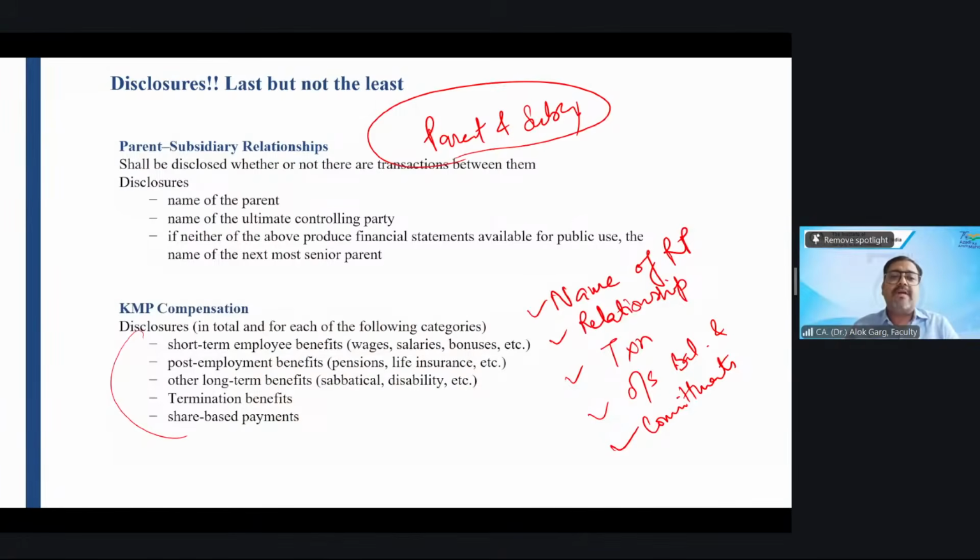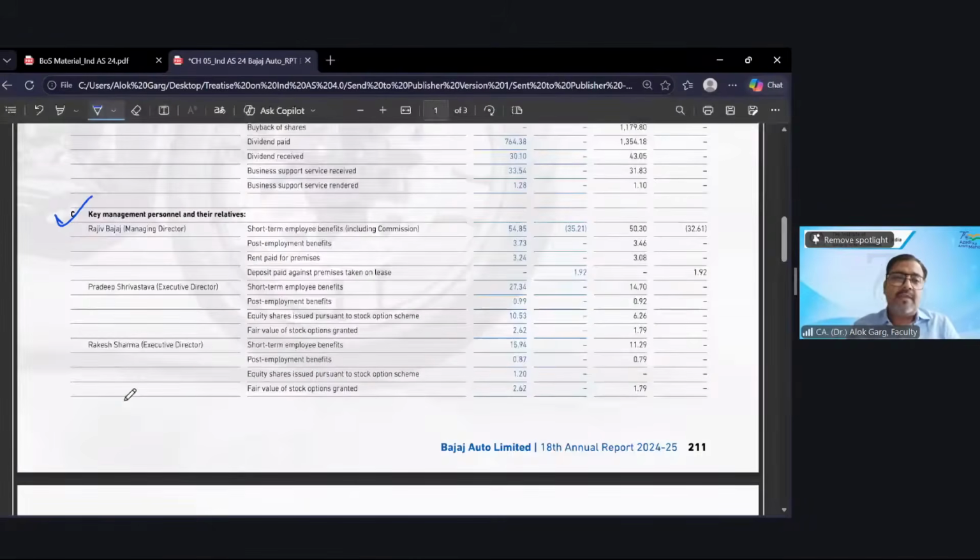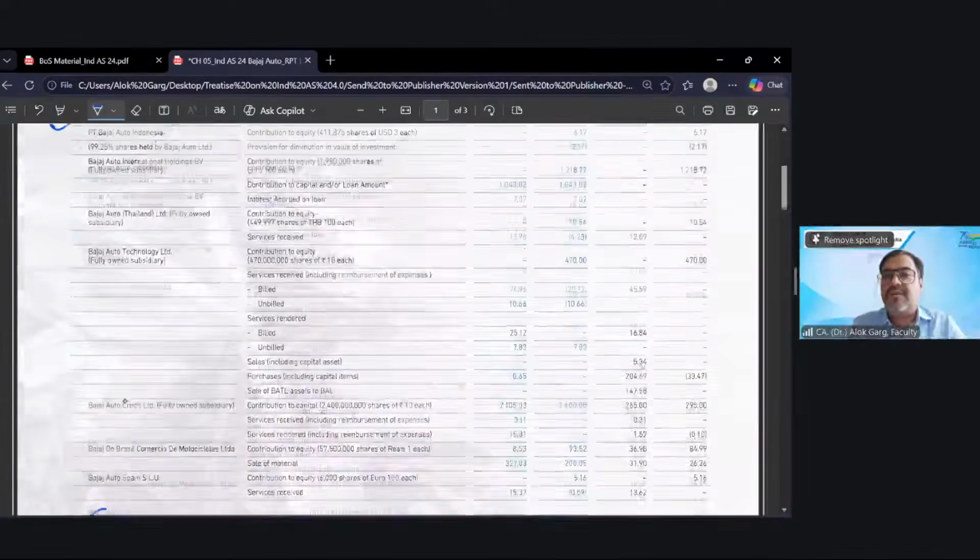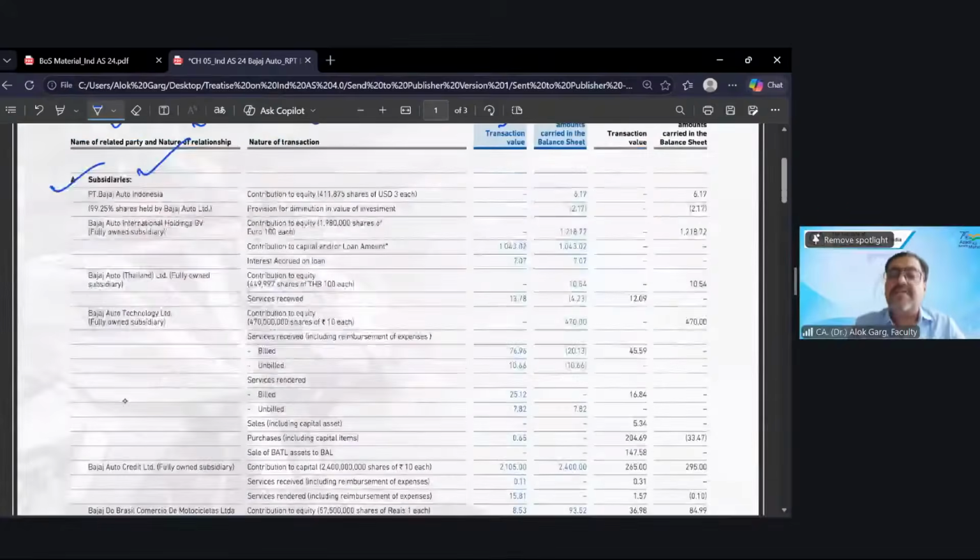For example, if we look at Bajaj Auto, can you see the KMP disclosure? Yes, sir. Short-term employee benefit, post-employment benefit, and then some others also, like rent paid and deposit paid. Whatever transaction is there has to be disclosed. But in terms of remuneration, you can see short-term and post-employment. For Mr. Pradeep Srivastava, who is executive director, there is short-term employee benefit, post-employment benefit, and ESOP, equity shares issued. You are required to disclose this way. And these numbers are in crores.